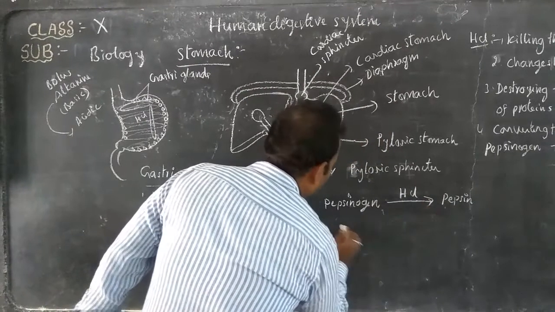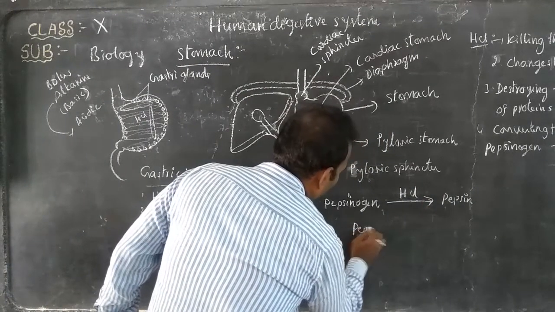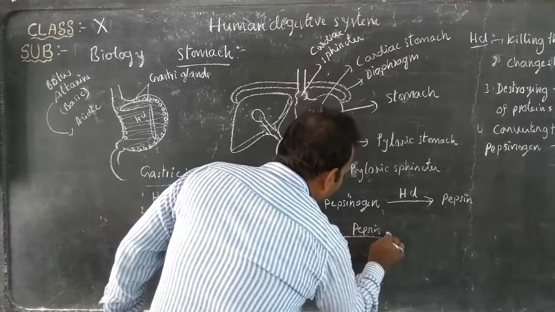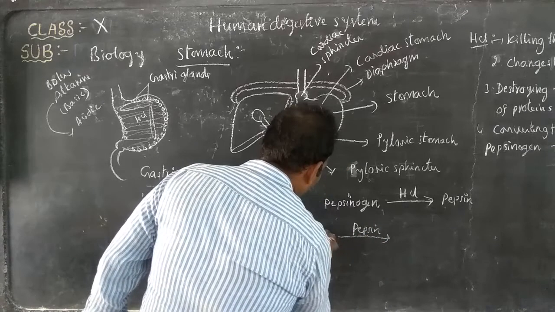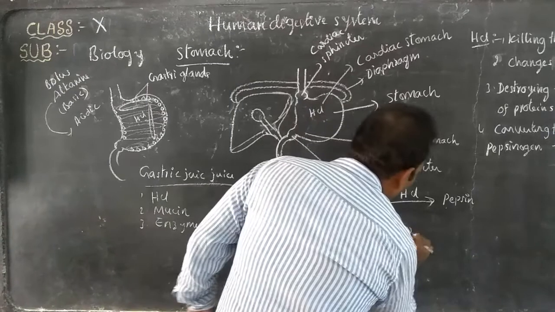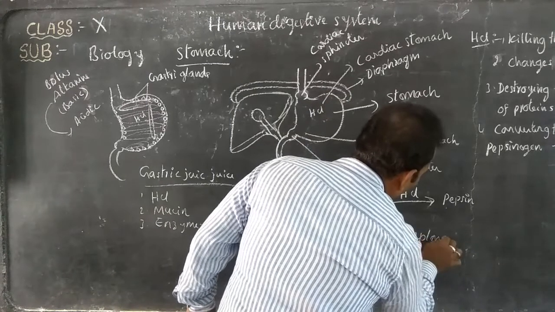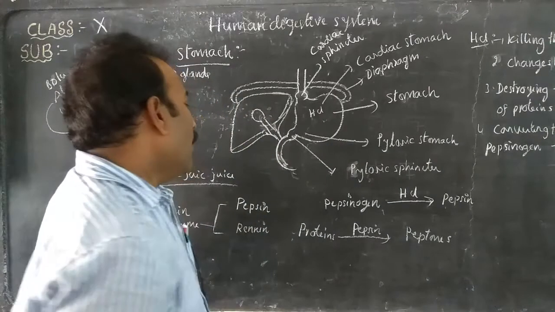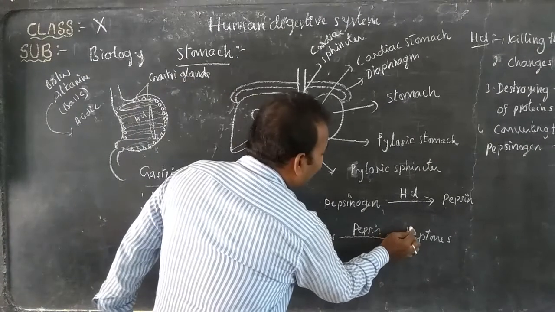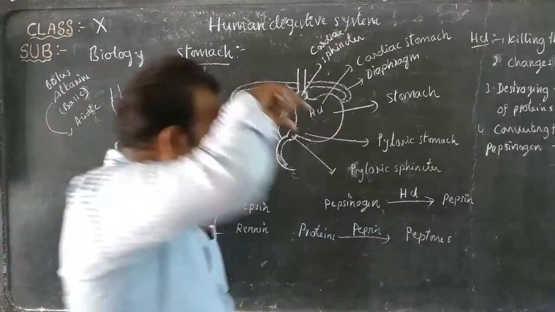Then this pepsin digests the proteins. Proteins are digested to peptones.